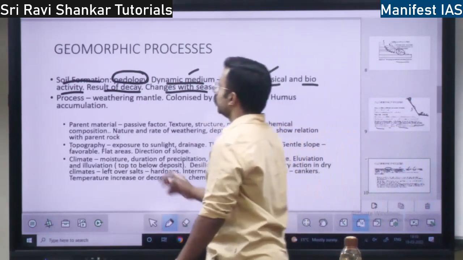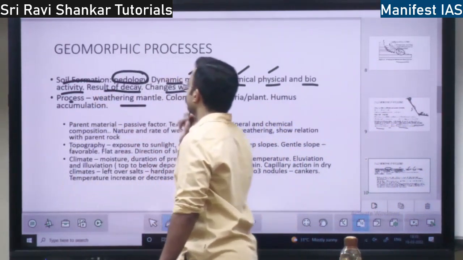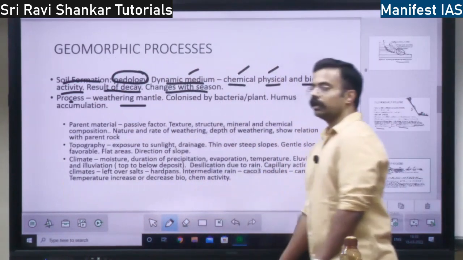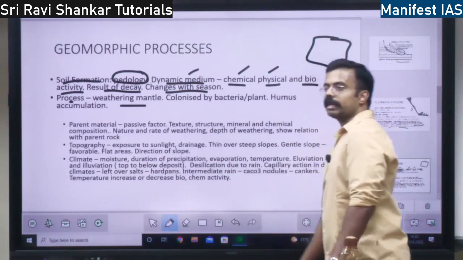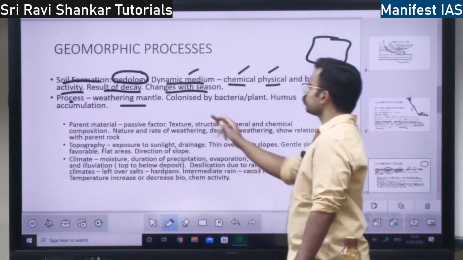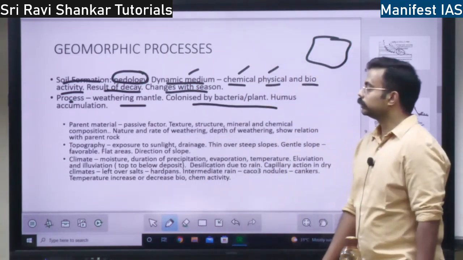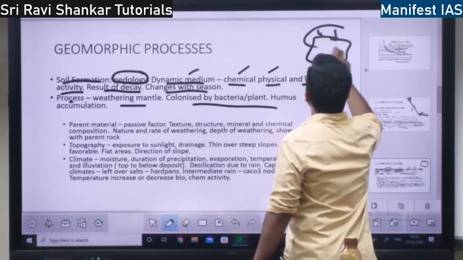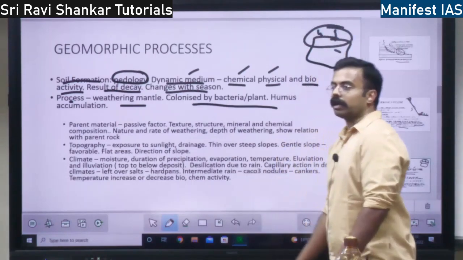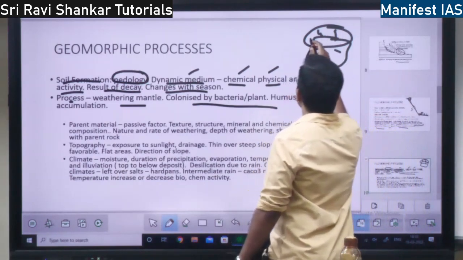Then, how is the soil formed, right? First there will be a weathering mantle. Weathering mantle means there will be some rock. That is called the weathering mantle, right? This is colonized by bacteria or plants, right? Some bacteria or plants are going to come here on the soil rock, and humus will get accumulated.